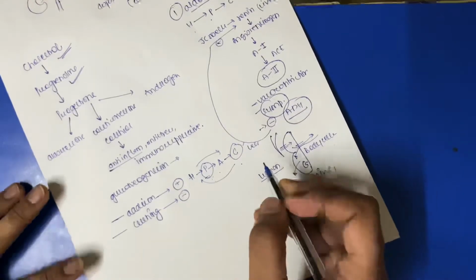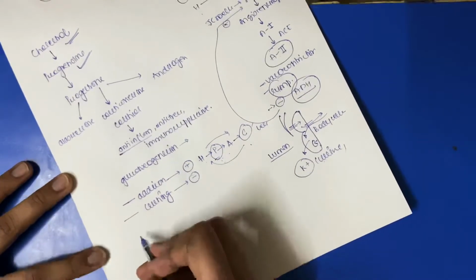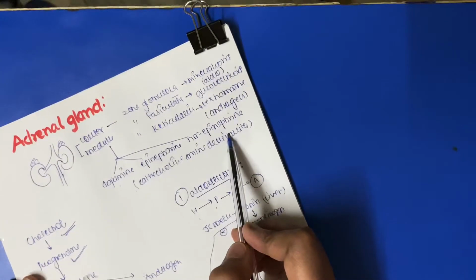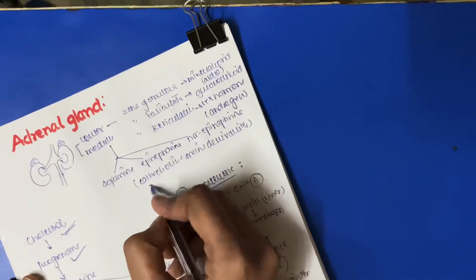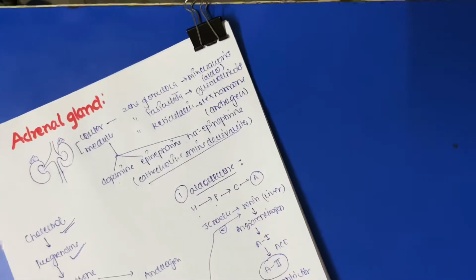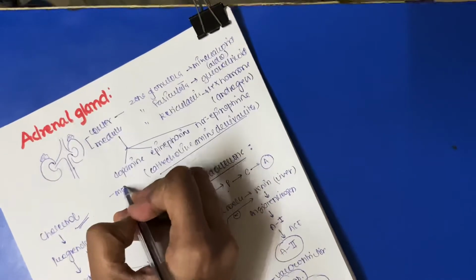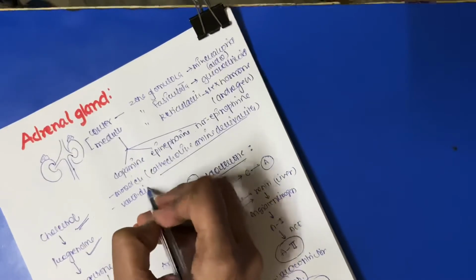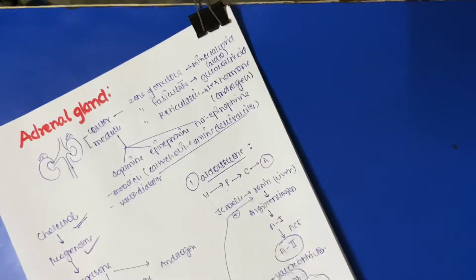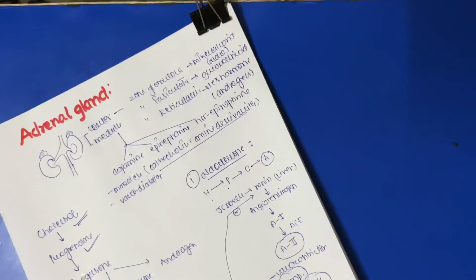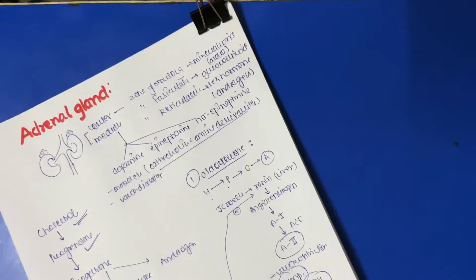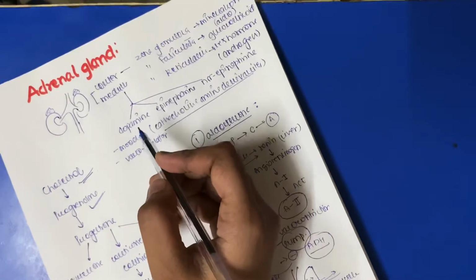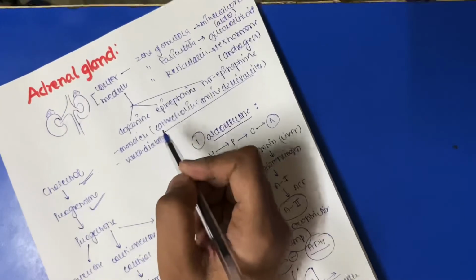Now the adrenal medulla. I told you about this. Dopamine, epinephrine and norepinephrine are tyrosine derivatives or catecholamine derivatives. Dopamine is a mood enhancer and a vasodilator. It will dilate your vessels so that you are free. Your blood pressure will also decrease in the case of dopamine. And it decreases the insulin secretion.